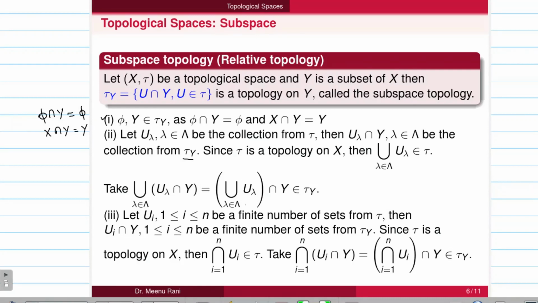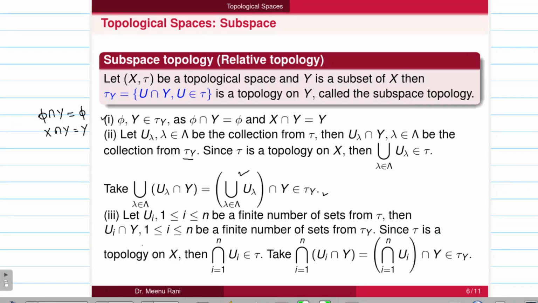So this union belongs to the topology tau, and its intersection with y belongs to the tau y, because the members of the topology are like u, so this u belongs to tau, and every member of the tau intersection with y belongs to the tau y here.